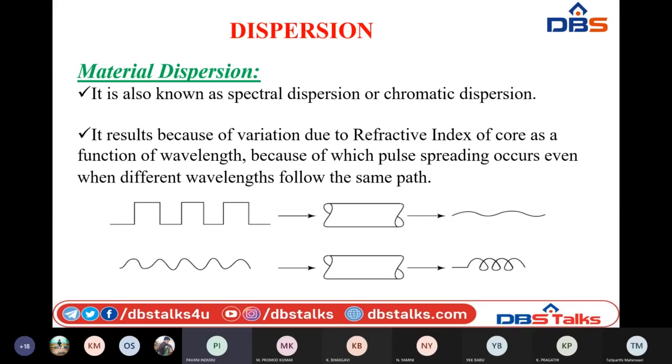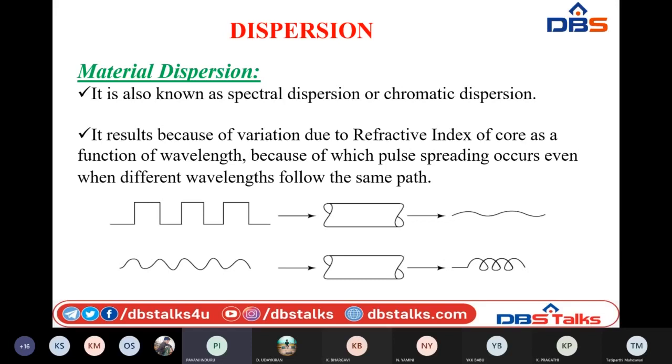Though they may choose to travel along the axial rays, or as higher order or lower order modes, since they have different wavelengths and travel at different velocities, at the receiver there may be overlapping or pulse broadening, due to the variation of the refractive index and the variation in the incident angles inside the fiber optic core.